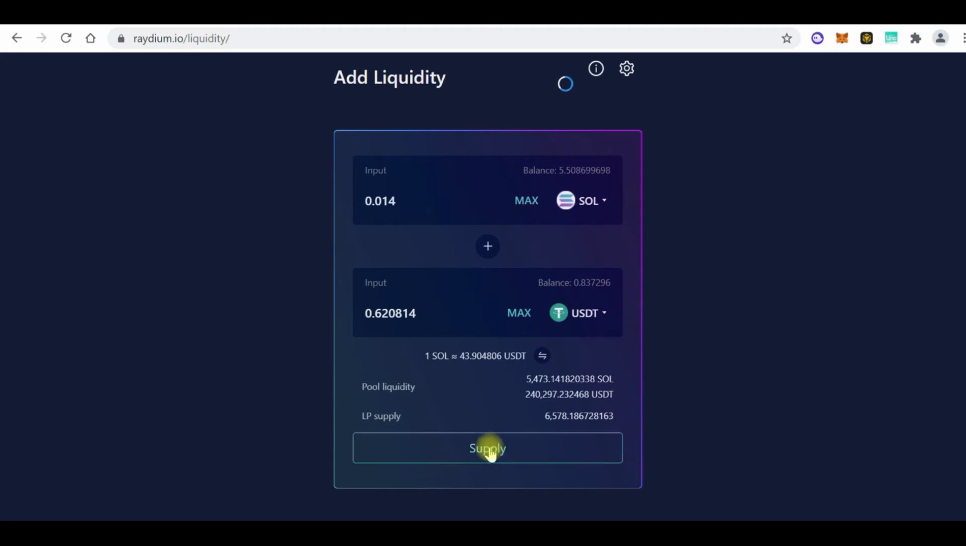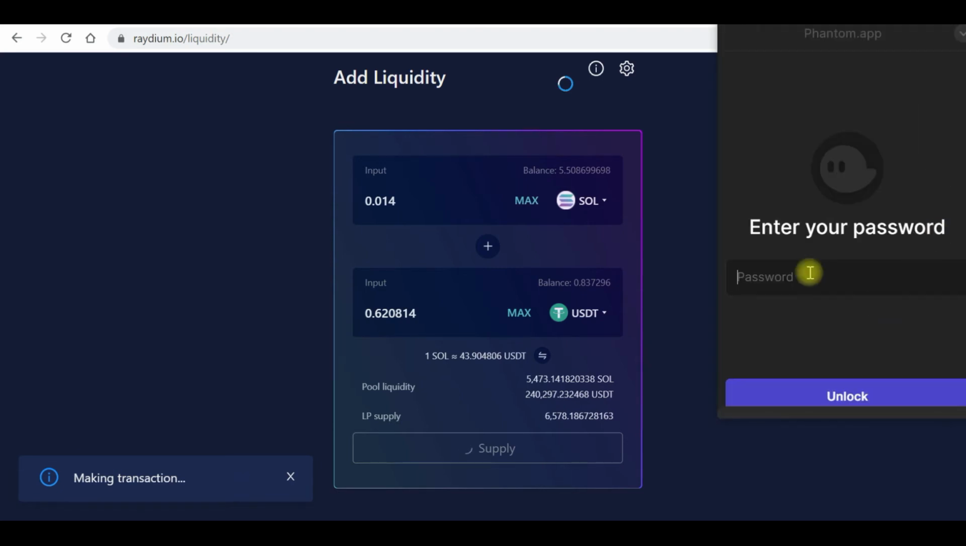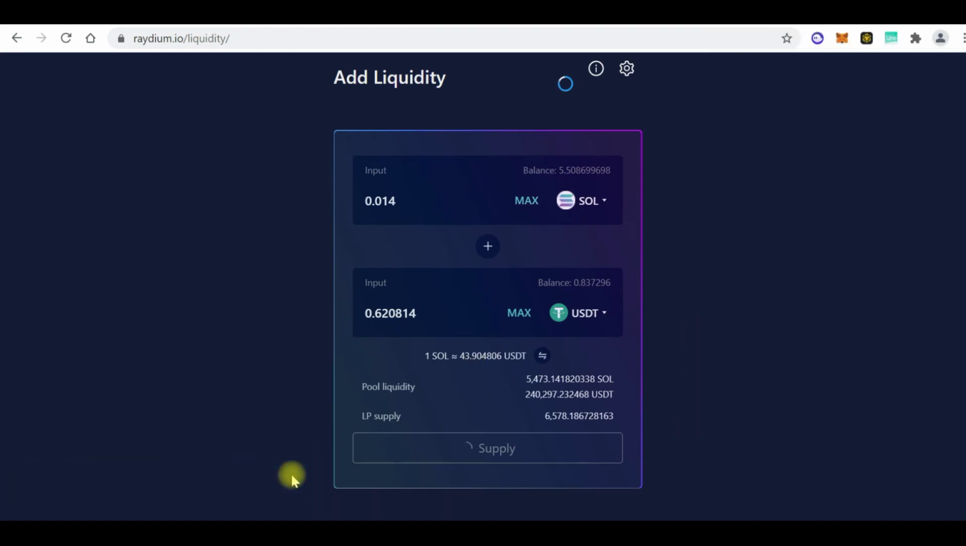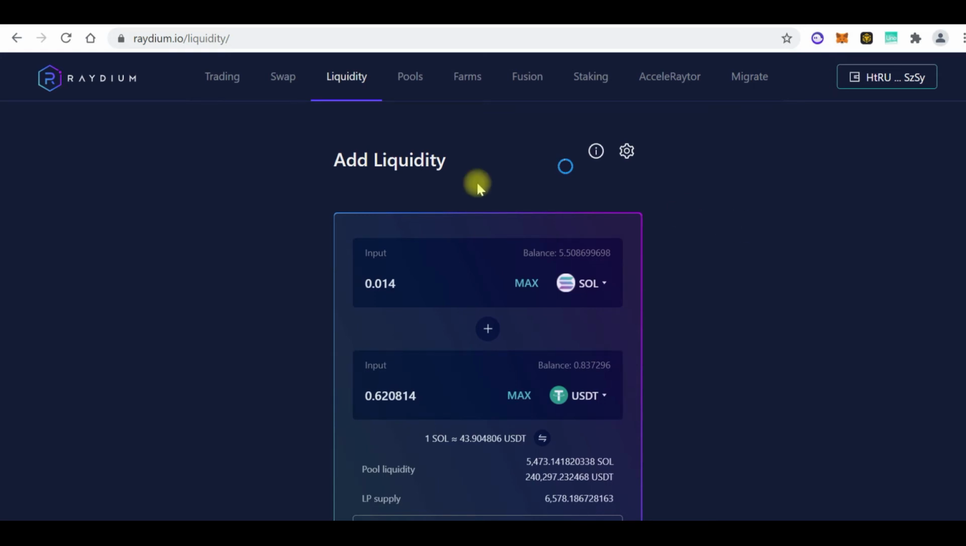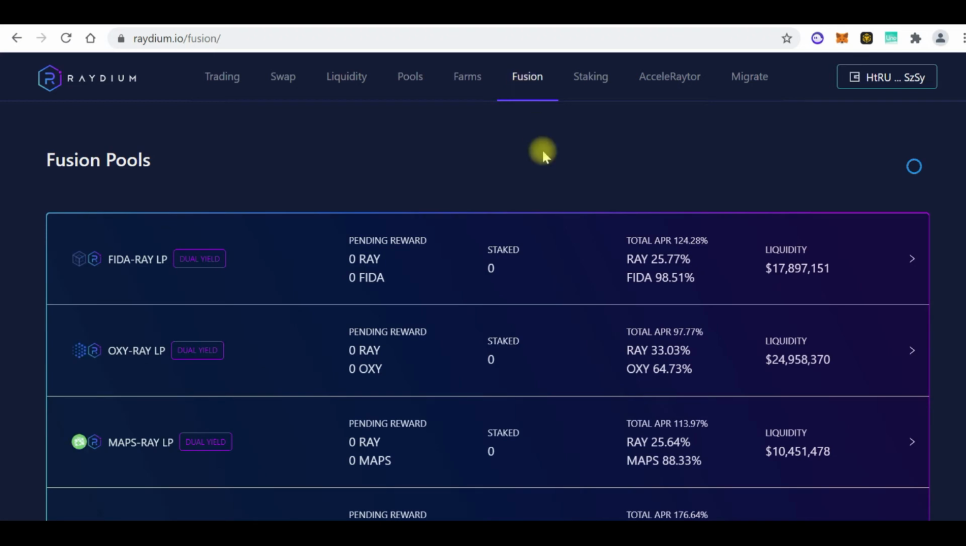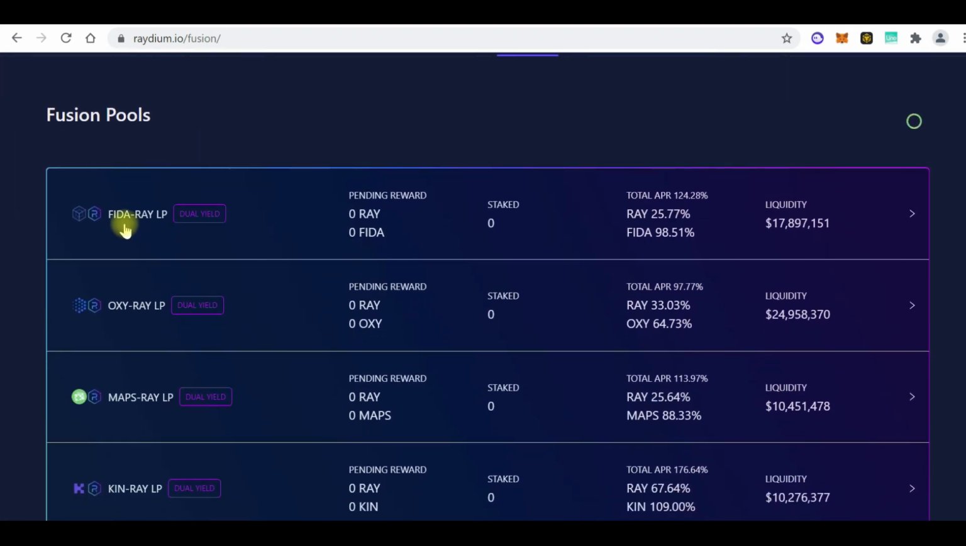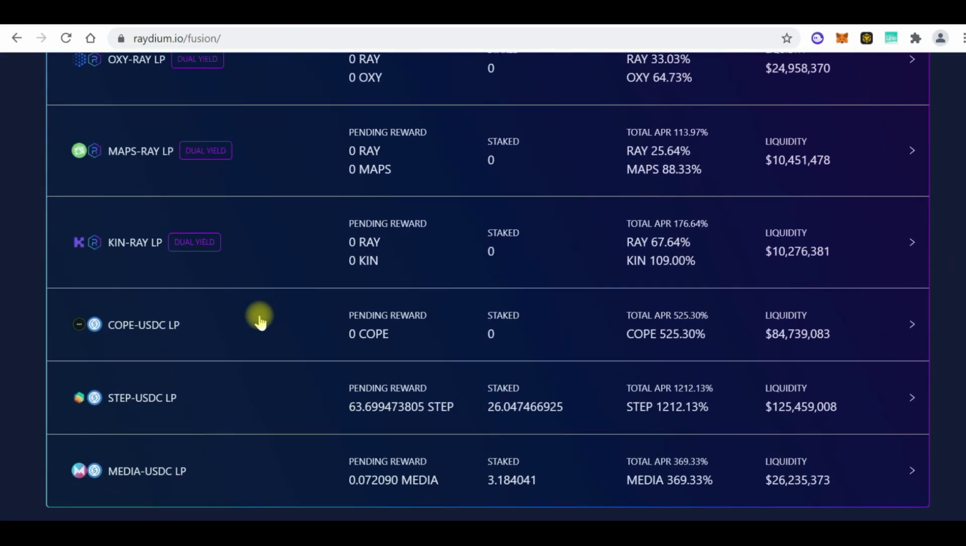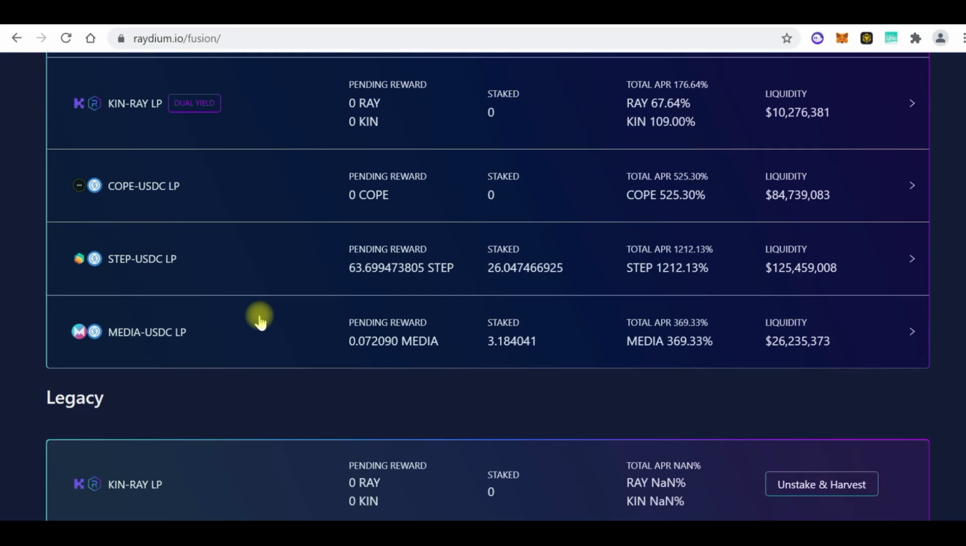If I click on supply, it shows making transactions. So I would have to confirm this transaction on my wallet. And if I confirm that transaction, they will give me what is called an LP token. So what I will now do with that LP token is I'll come to something like Fusion here, and you can see the LP tokens. What I'm going to look for is Sol USDT. Now unfortunately there's no Sol USDT here.